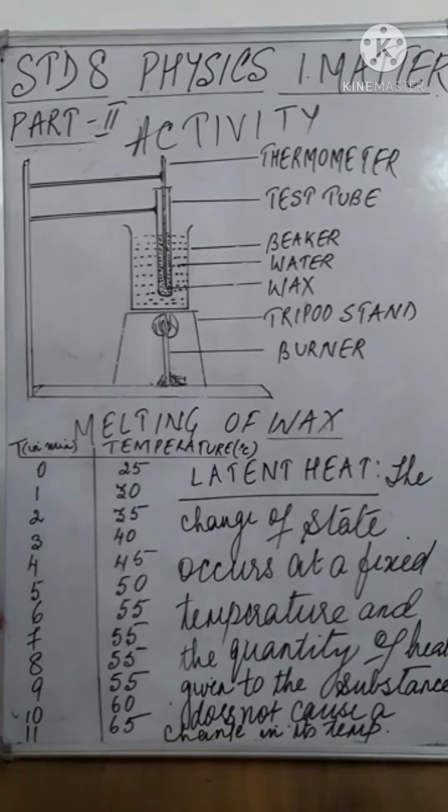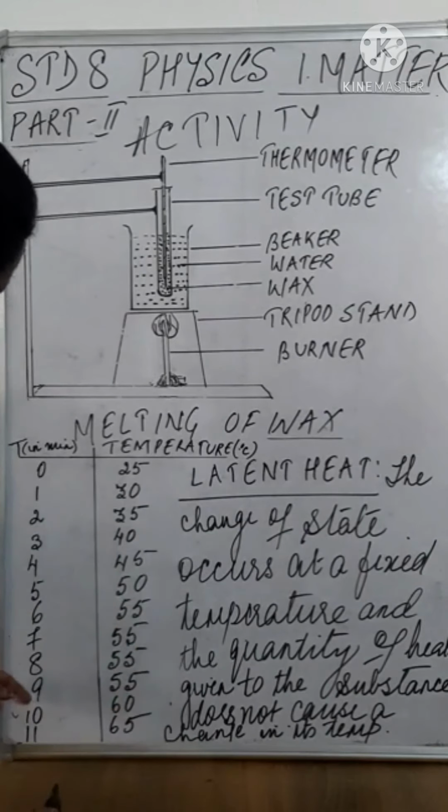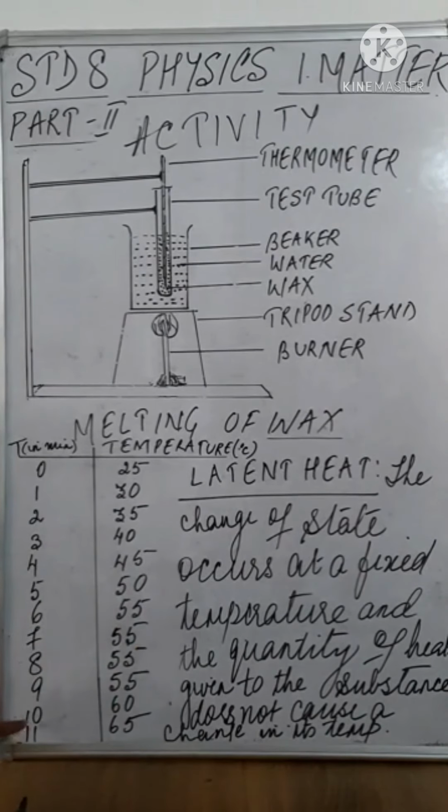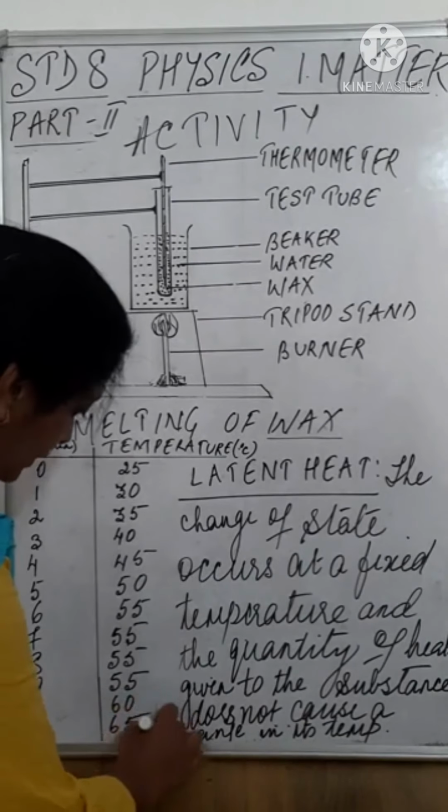And then, what is seen is that the time lapses 6 to 7, 7 to 8, 8 to 9 minutes, but the temperature remains constant at 55 degrees Celsius. Then when it comes to 10 minutes, the temperature rises to 60 degrees Celsius. Again the temperature starts to rise here.